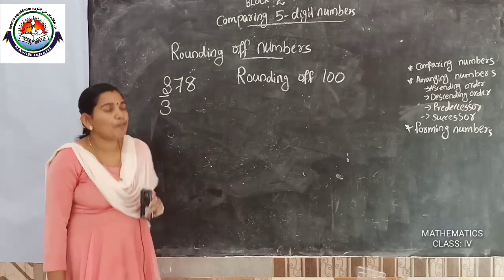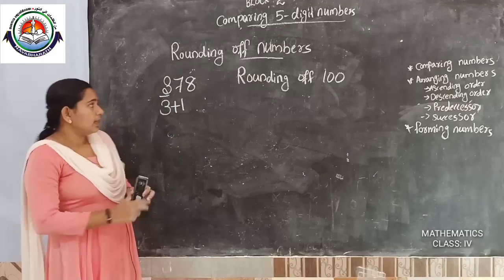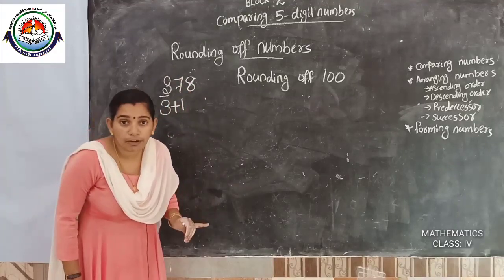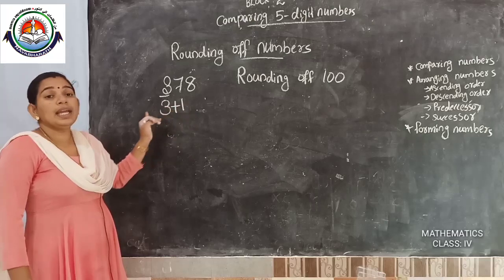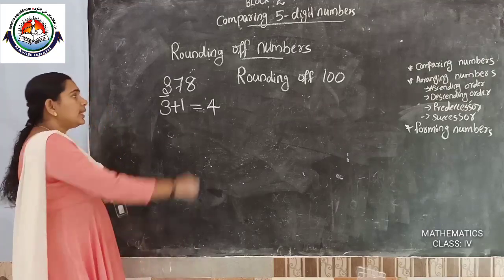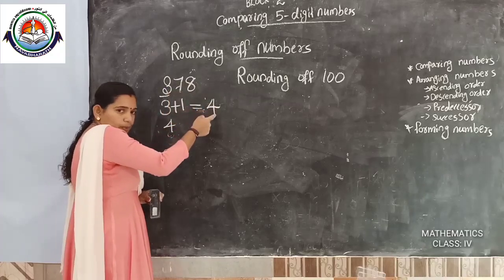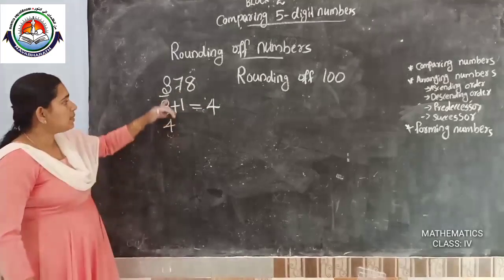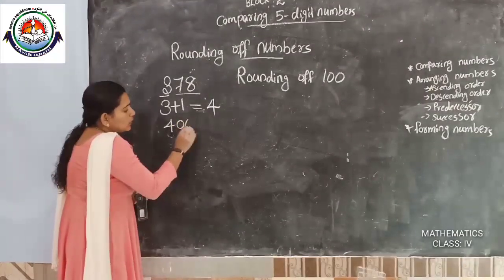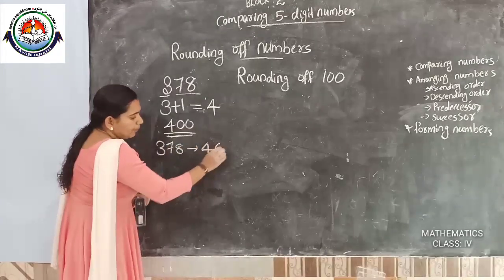Yes, it's more than 5. So we add 1 to the 100 place number. The 100 place is 3, the next place is 7, and 7 is more than 5, so we add 1 to the 100 place. That's 4. We change the 100 place number 3 to 4. Then on the right side there are 2 digits, so we put 2 zeros. So the rounding of 378 is 400.